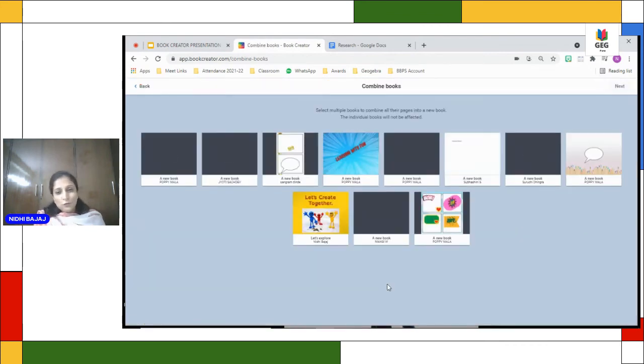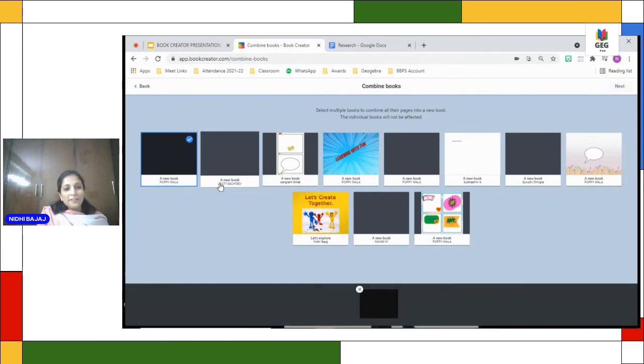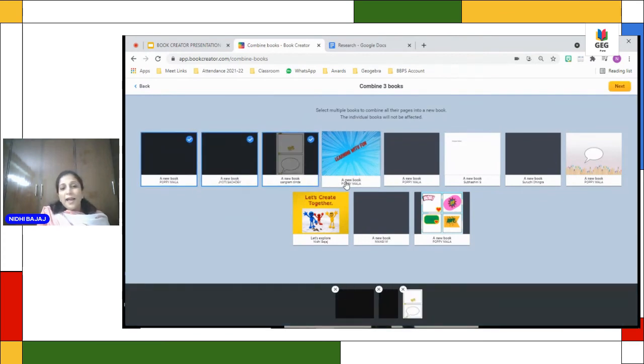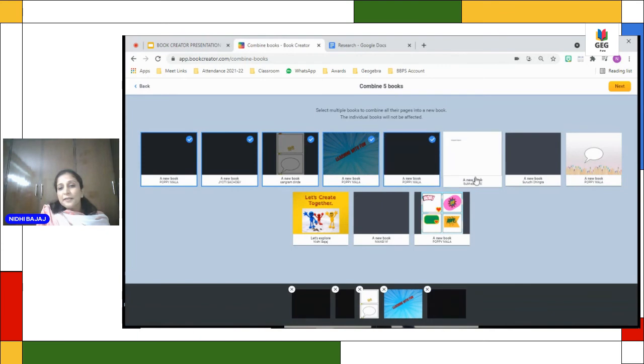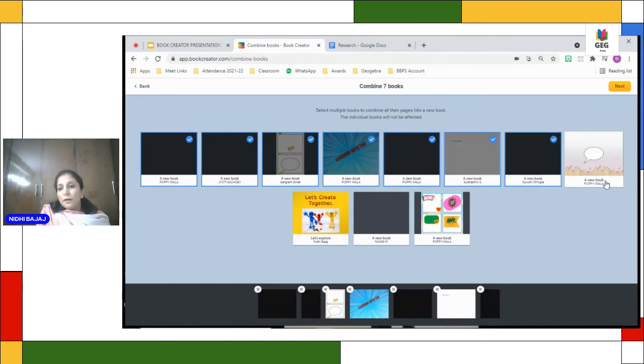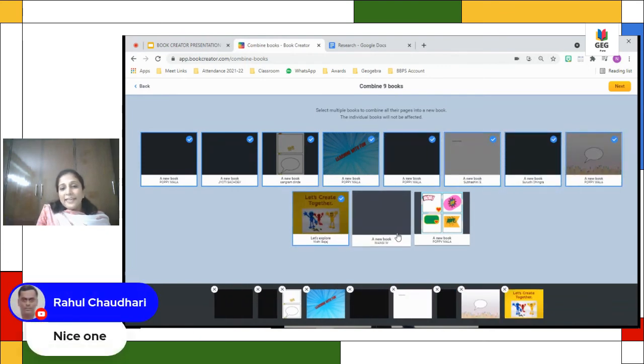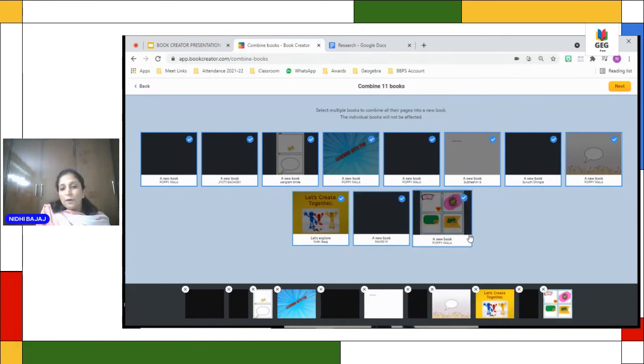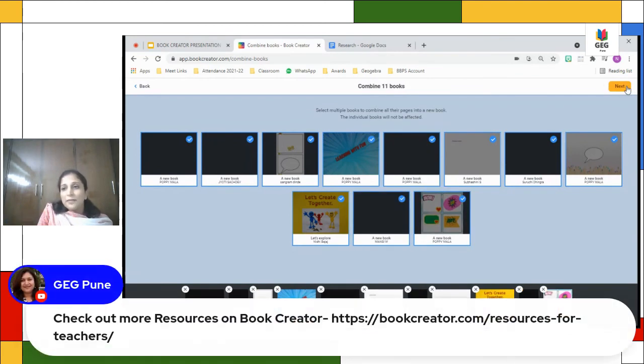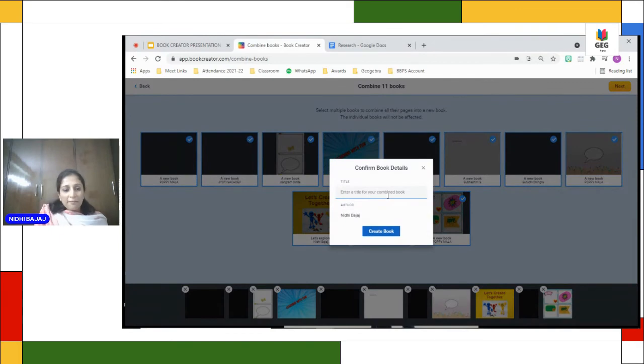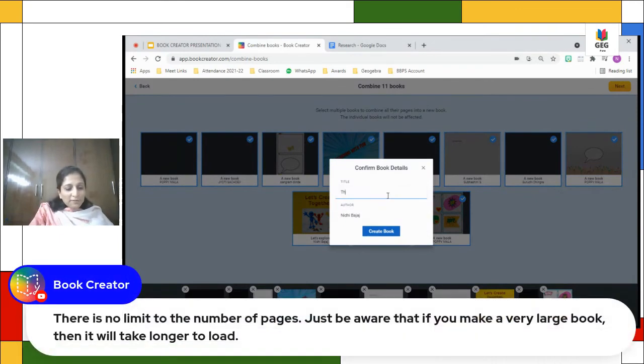Thank you so much. That's amazing. So I can just choose all these books. And if someone has created in portrait mode, it will take it in landscape automatically. I will combine all these books, and that's good.